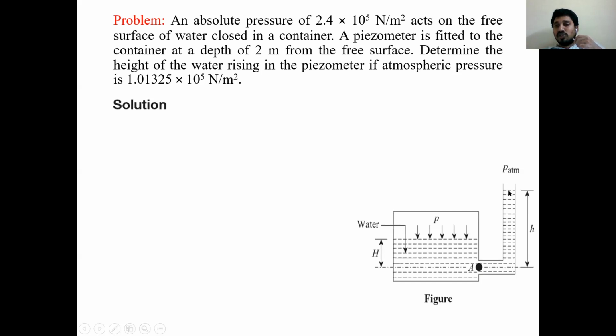You can see here a vertical glass tube, the piezometer, connected to this container. So from the free surface to point A, where pressure is to be measured, it is 2 meters.